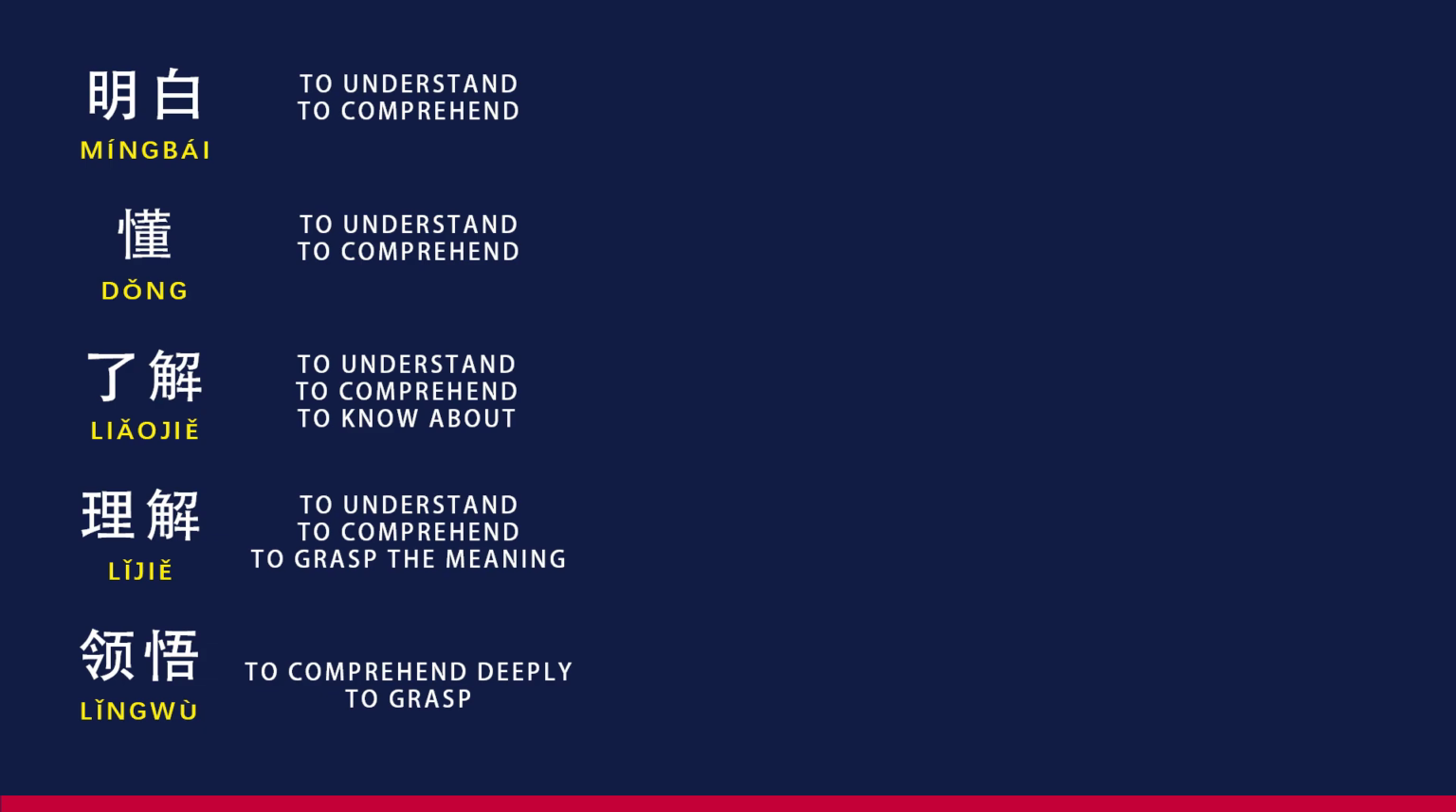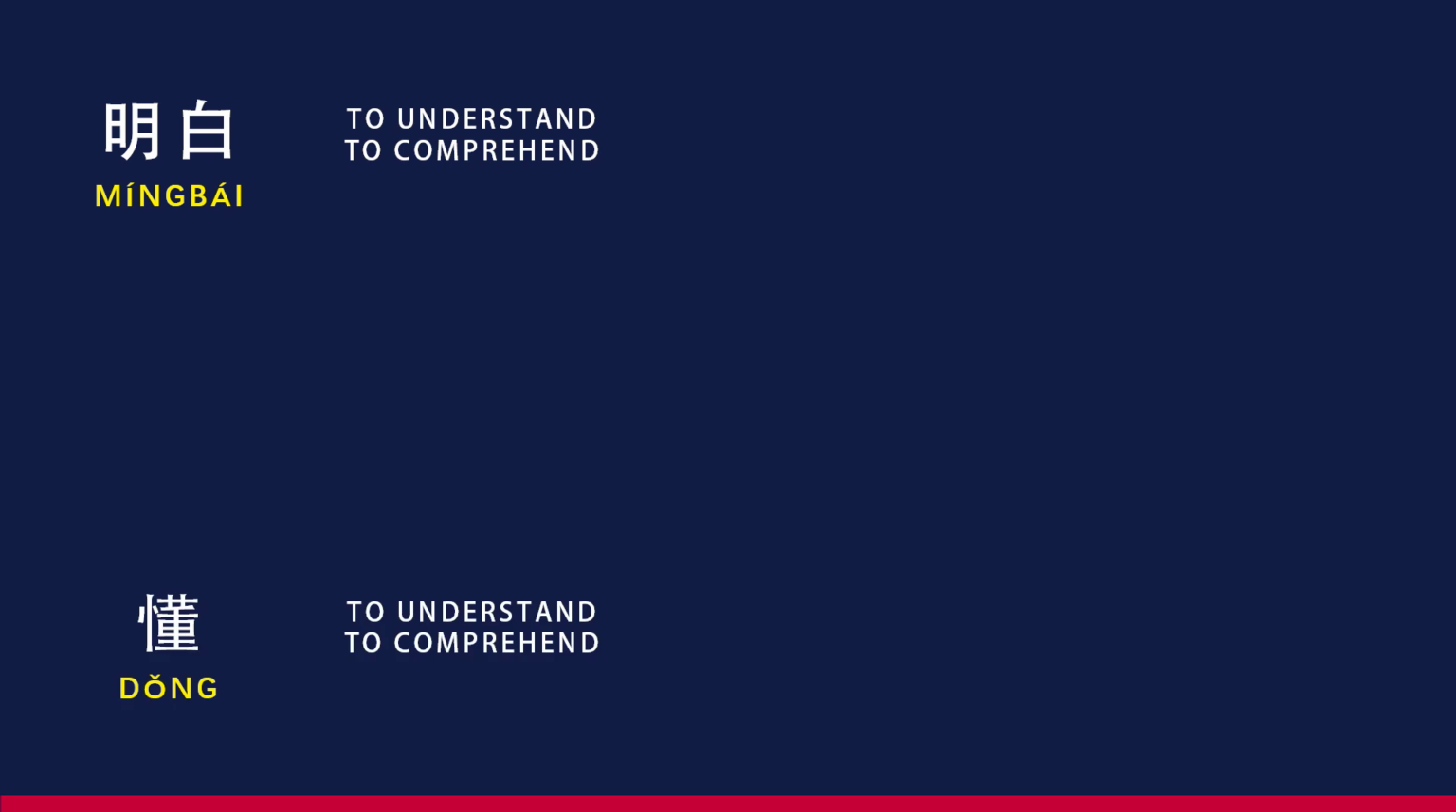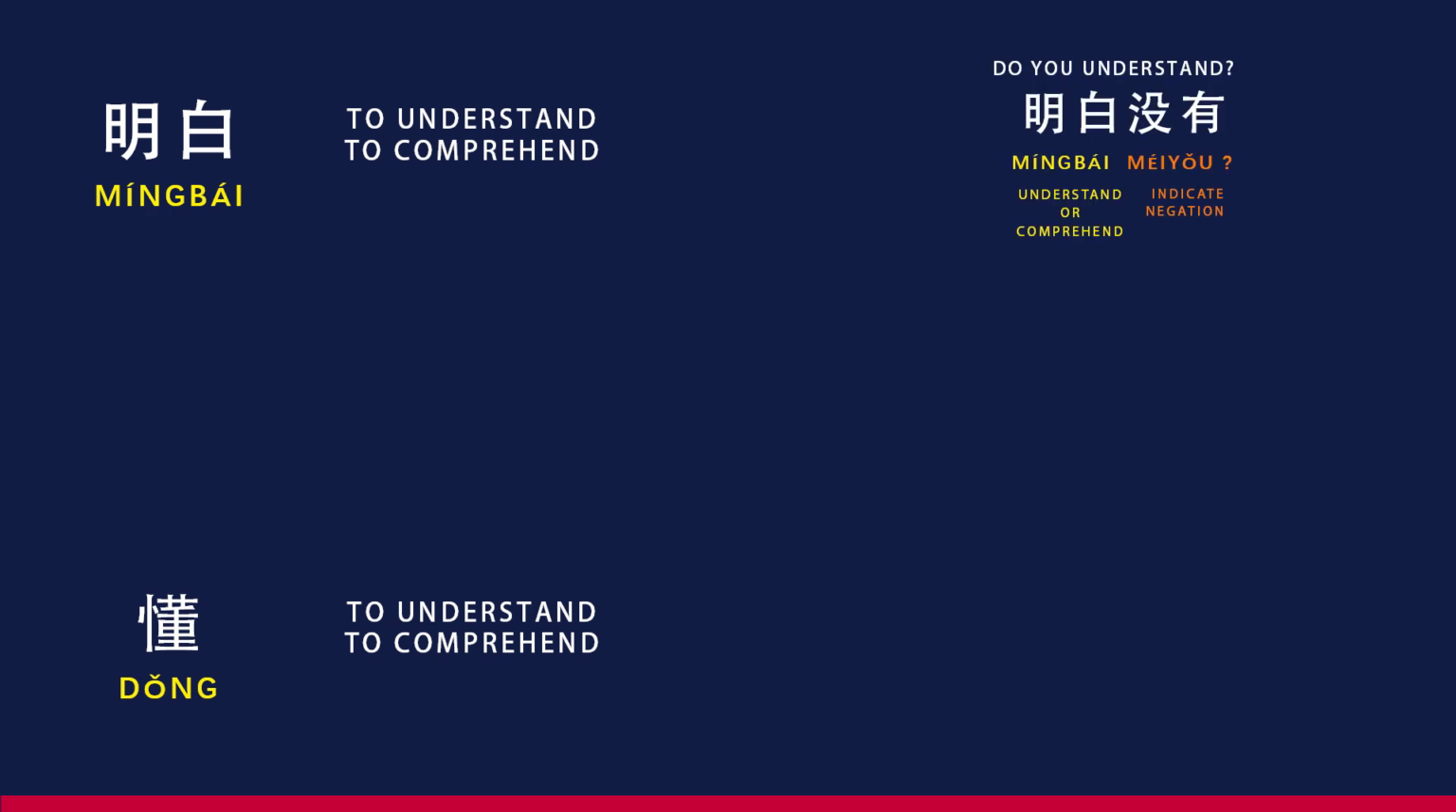Now, let's delve into practical examples to solidify our understanding of these verbs in action. By exploring real-life scenarios, we can better grasp how to use these verbs effectively in various contexts. As we begin exploring the verbs 明白 and 懂, let's first understand their common usage in asking do you understand? Expressed as 明白没有 and 你懂没 respectively.